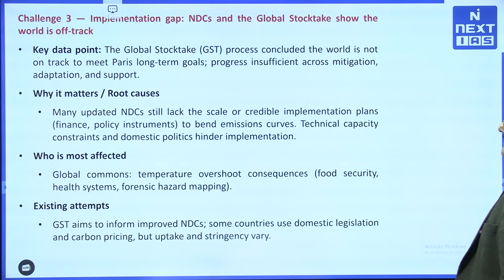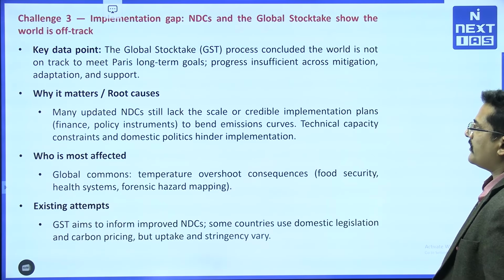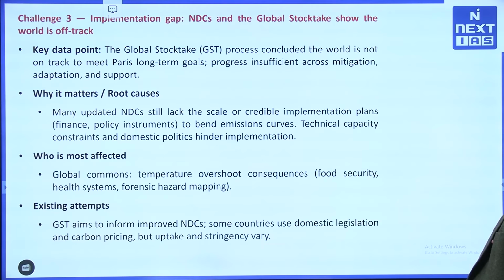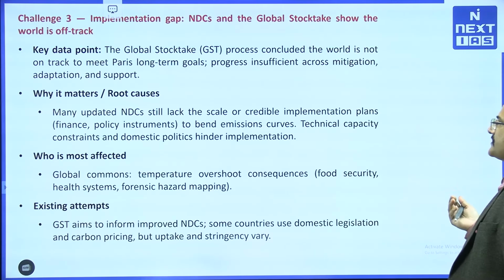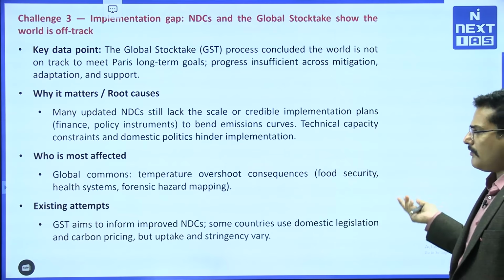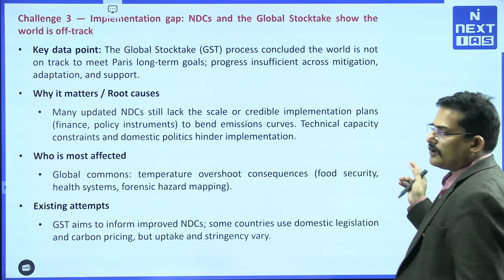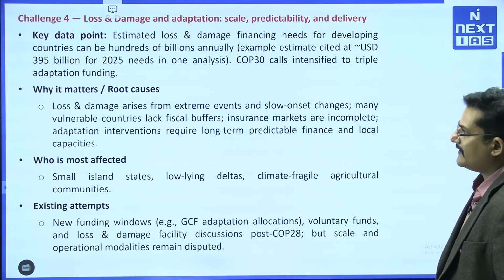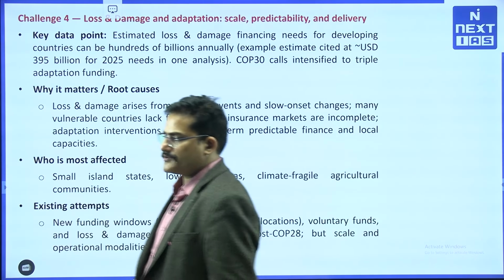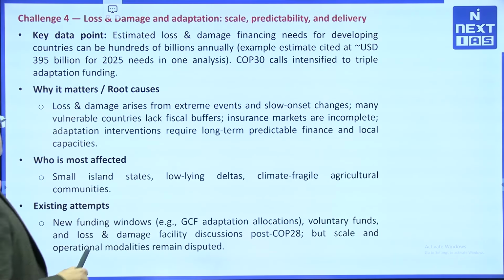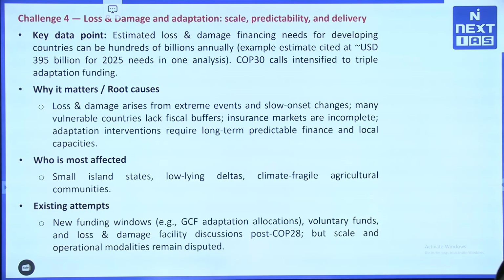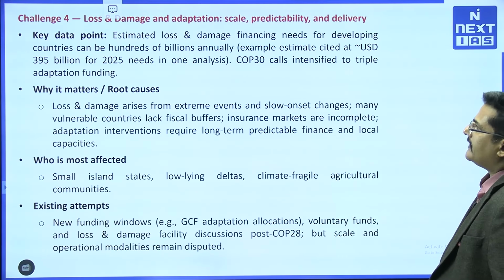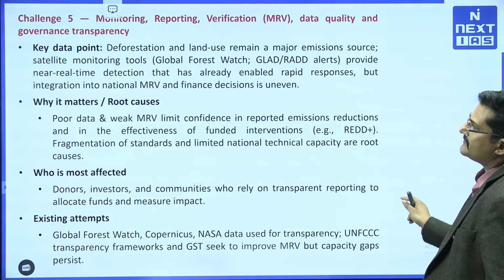Also, challenge number 3 is the implementation gap. The Global Stocktake, GST, process concluded the world is not on track to meet the Paris long term goal and progress is insufficient across mitigation, adaptation and support. So we are also running short. How we will be able to do it in the future is again a very interesting point to see. Now what is challenge number 4? Estimated loss and damage financing needs for developing countries can be hundreds of billions annually. COP30 calls intensified to triple adaptation funding. They are calling but there is again no solution to it.